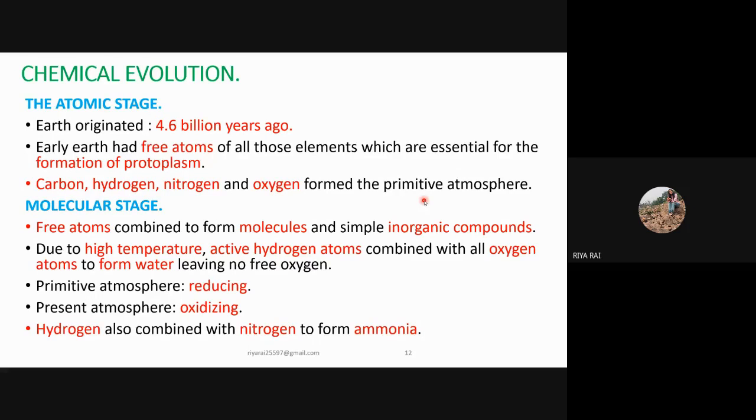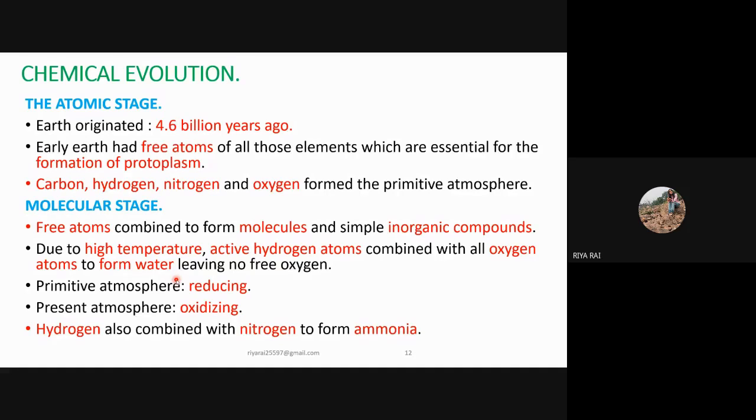Next is the molecular stage. All the free atoms combined and formed molecules, as well as many simple inorganic compounds. Due to higher temperature, the active hydrogen atoms combined with the free oxygen and formed water.